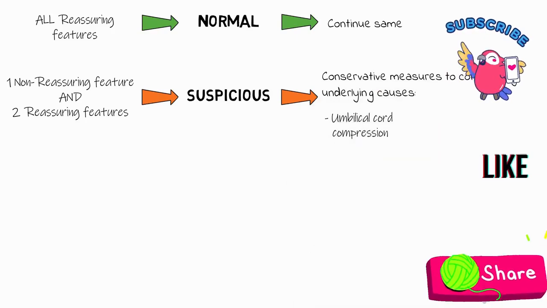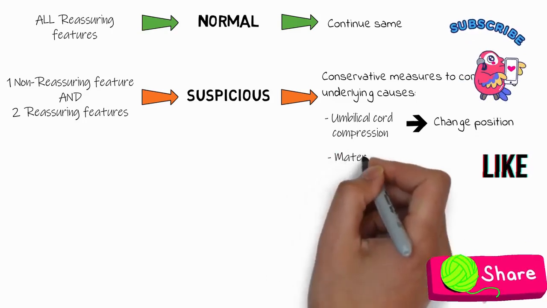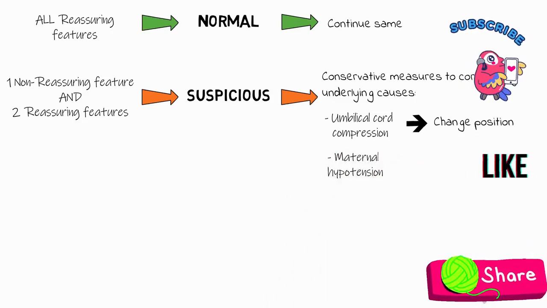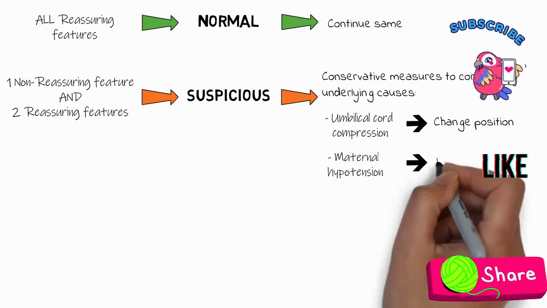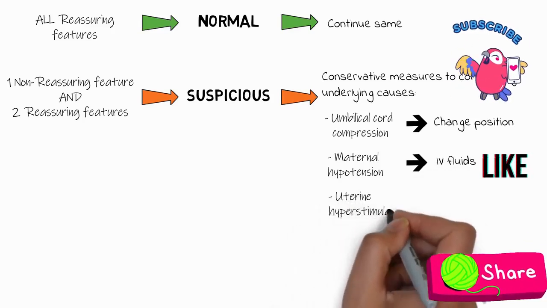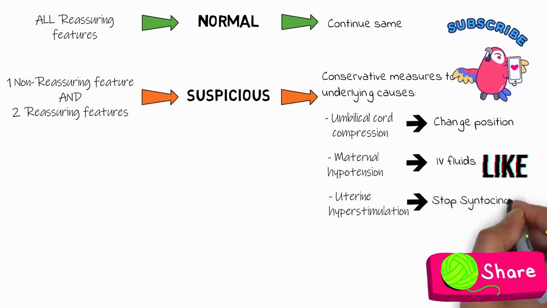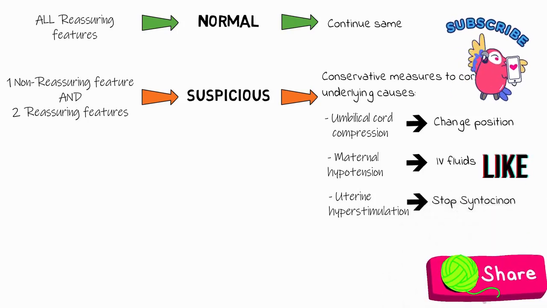These may include umbilical cord compression, and in this case, you need to try change position to relieve the pressure of the umbilical cord, typically the left lateral position. Maternal hypotension can also cause changes in the CTG. This can occur, for example, after an epidural is sited, and we correct it by giving IV fluids. And next we have uterine hyperstimulation, which we can correct by stopping syntocinon to calm down the uterine contractions.